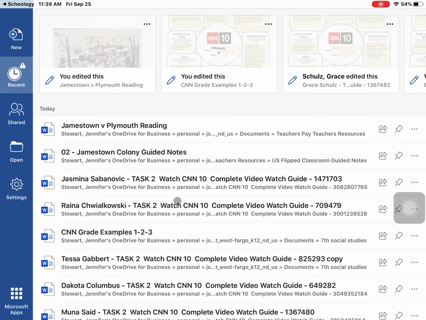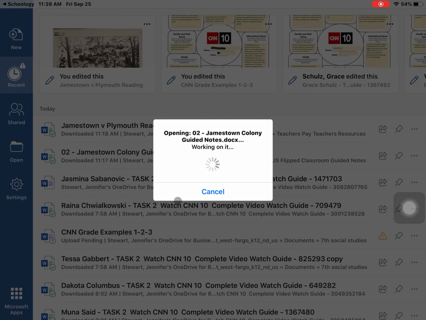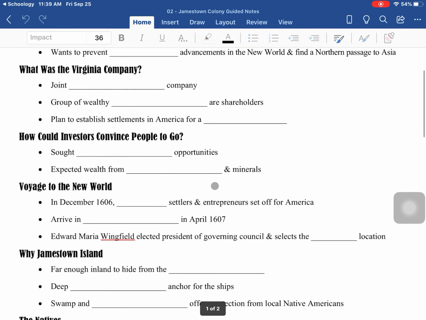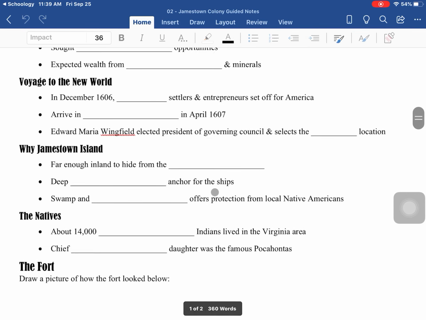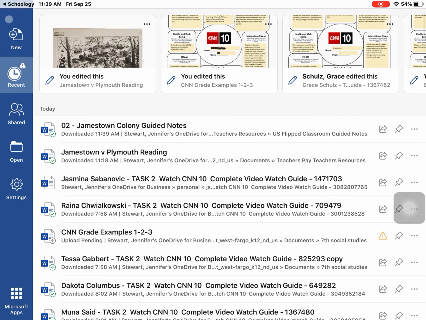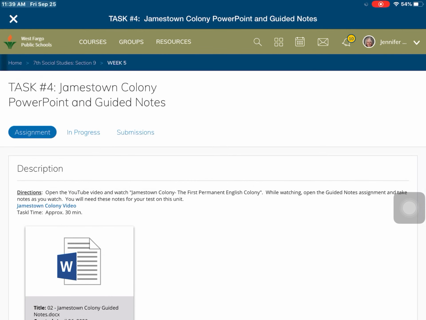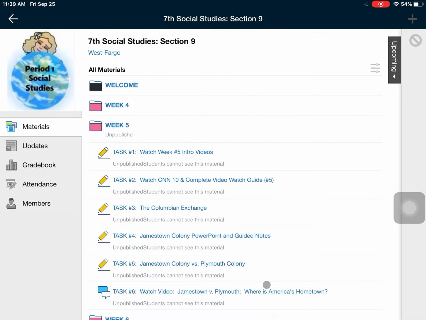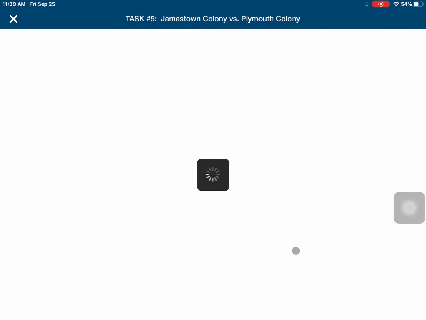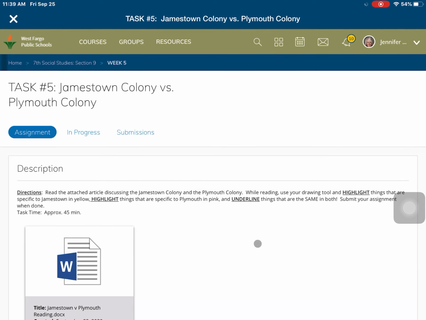As always, I would suggest if you can do a split screen, that's usually good, but if you can't, I understand. But this is what you're going to do, just fill in these answers to the slideshow that you're going to watch. So just taking notes. Okay, and then after that, we're going to follow that up with a reading between Jamestown Colony and Plymouth Colony. Plymouth is the second colony in the United States, founded 1620, so quite a few years later.